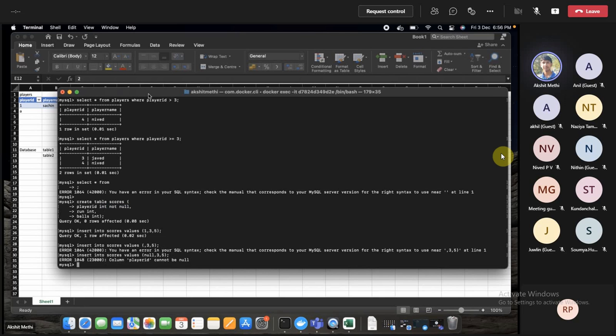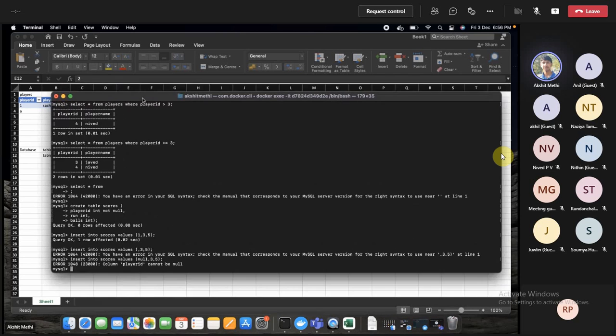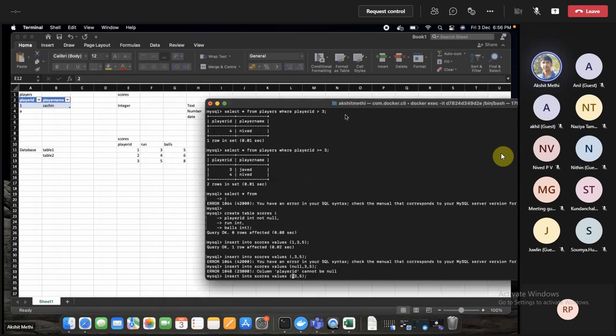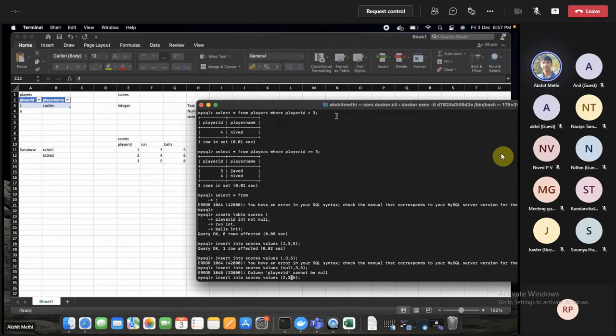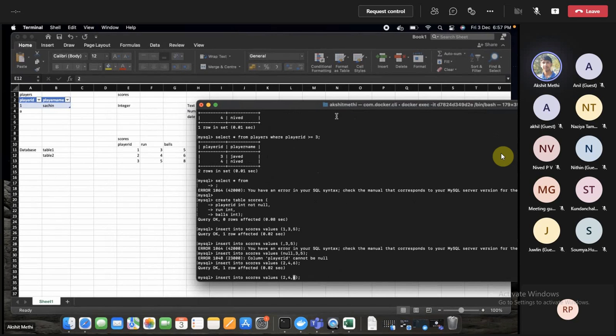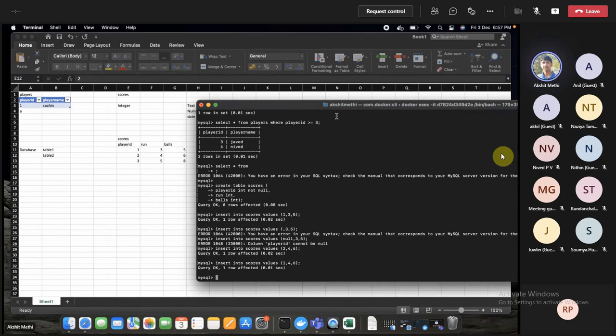So this way we enforce our data set. If I created a table, we can enforce that you should at least give us your first name, if not last name. Let's say you enter some data to it. We had already entered 1, then we entered 2 with 4 runs and 6 balls. Okay, so this is some data.